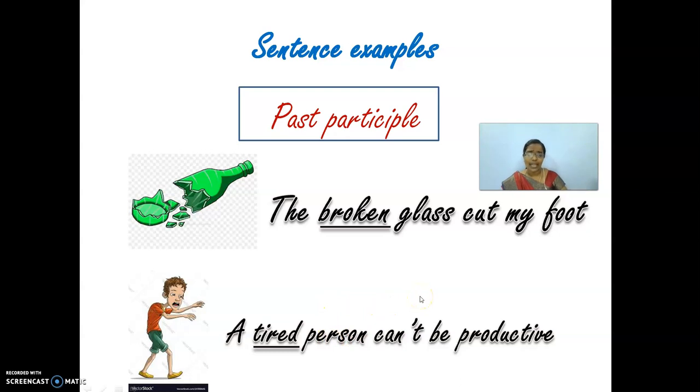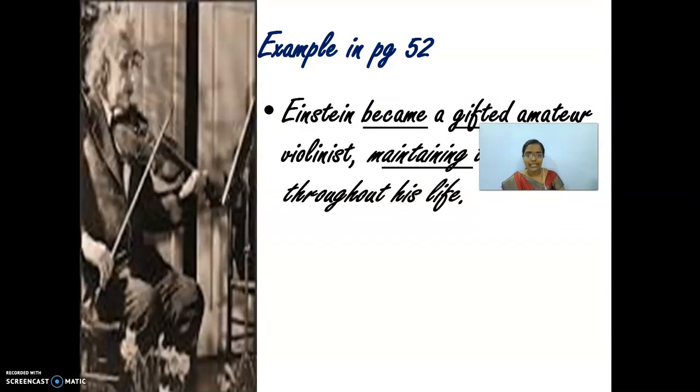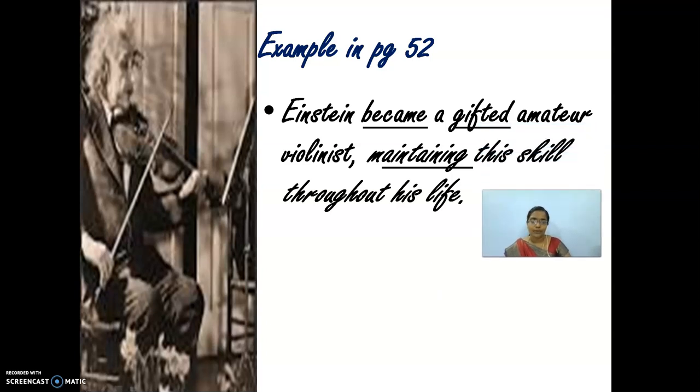Shall we switch over to the examples given in your textbook? Okay. Now, what is the example given in your textbook? Einstein became a gifted amateur violinist, maintaining the skill throughout his life. Here, there is a word called became. This is the verb and it is in past form. And here, there is a word called gifted.